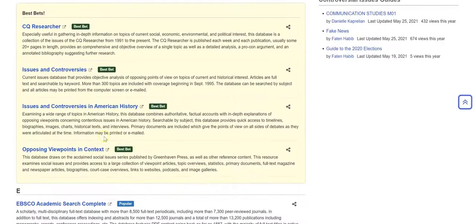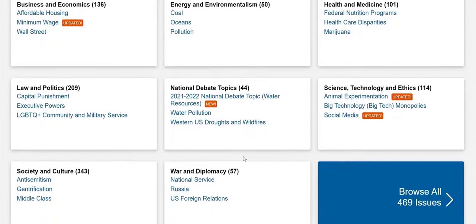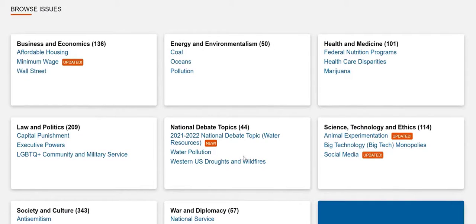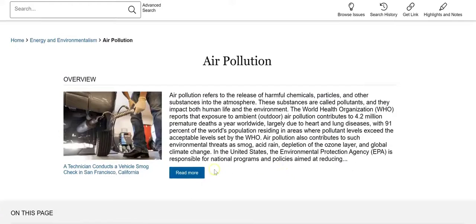From the home page, enter search terms in the search box or go to the Browse Issues section to find an area of interest. If you want to get more familiar with your topic, this summary can be expanded and it will give you a good overview of the topic.